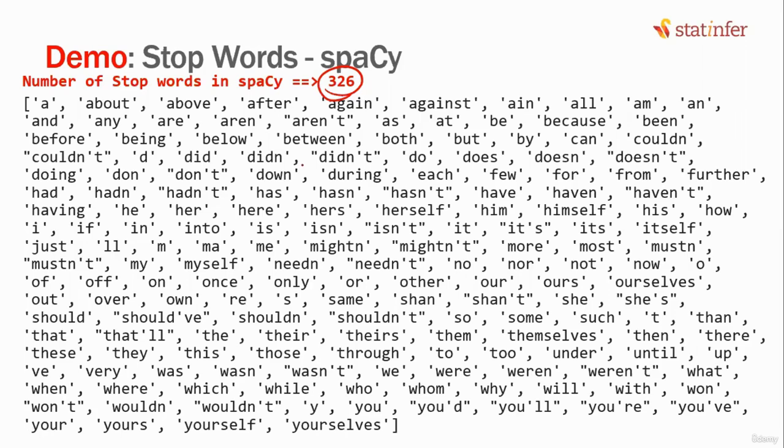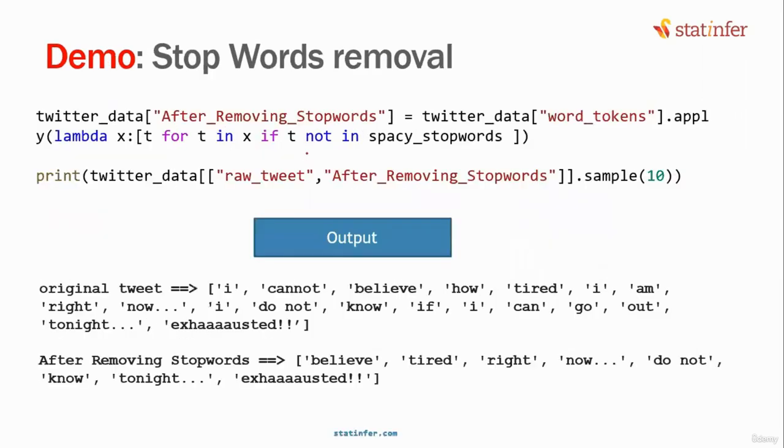So how do you remove these stop words? Here is the process. You take all the word tokens, dot apply lambda x. Now look at this. This is a list comprehension. Can somebody explain what the first thing is called? The output or result, then condition 1, condition 2, and so on. The result is t, for t in x, if t is not in spaCy stop words. What is x? x is one row, because that x is coming from .apply(lambda x).